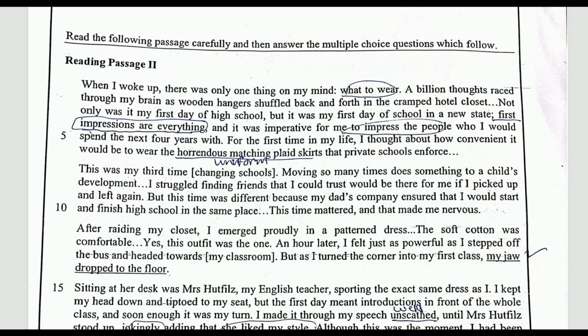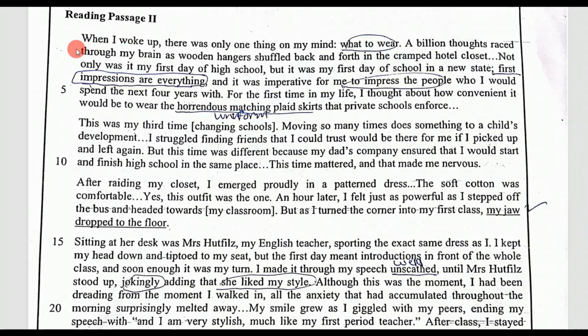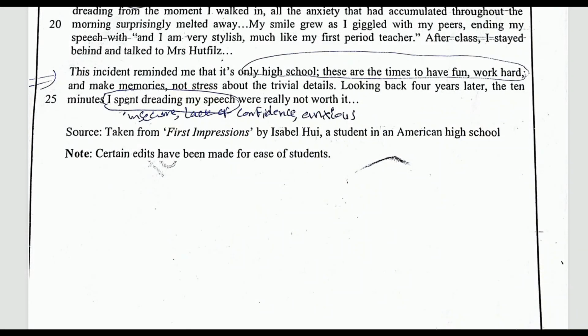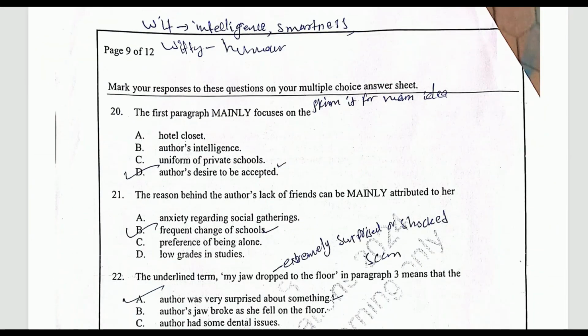Reading comprehension questions, these are SSC 2024 latest papers, so this will help you out. Reading passage number 2. I'll read the first line to get an idea what the passage is about. "When I woke up, there was only one thing on my mind." Obviously here it's a first person narration, and a person is narrating his story. "When I woke up," right? Past tense. So here I get a little bit of an idea in 1 second what the passage is about.